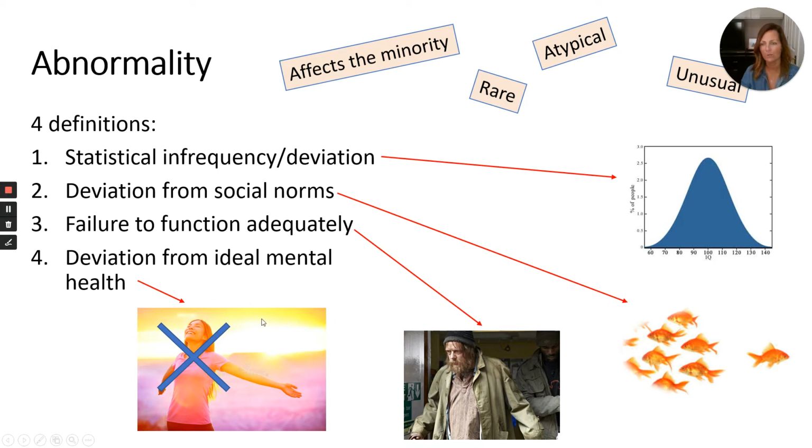So as much as we would all like to look like this lady here, basking in the glory of ideal mental health, actually one of the definitions of abnormality is deviation from ideal mental health. So we'll look at all 4 of those in a bit more depth, and we'll evaluate each one as we go along as well.